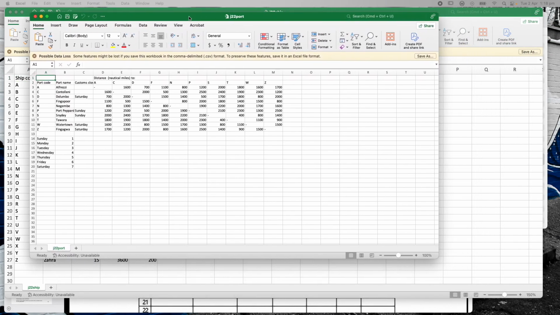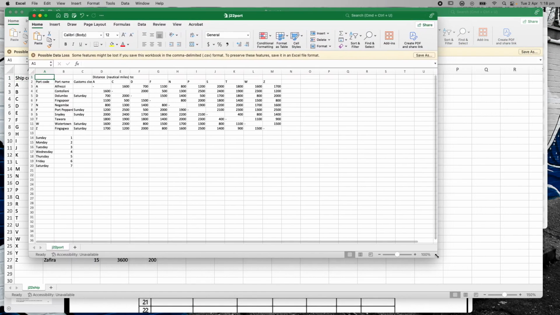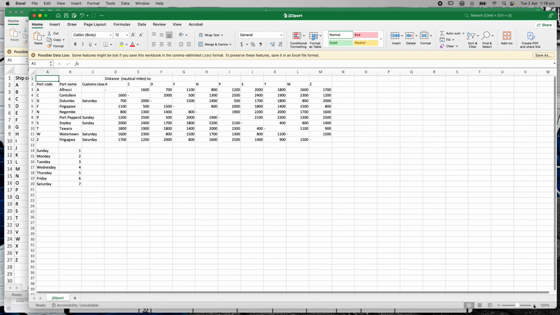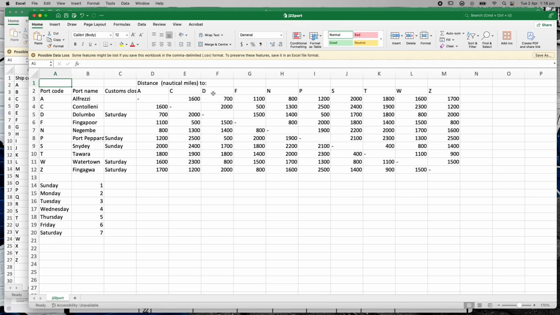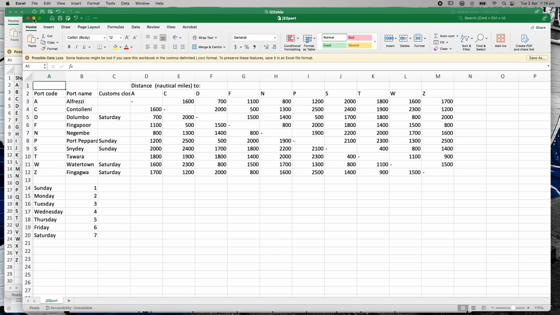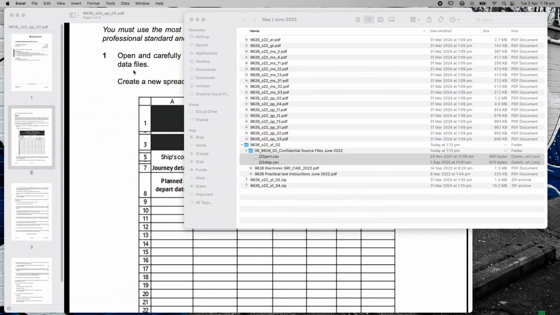I'm going to have a look at the second file, which is here. Same thing, one tab down the bottom. I'm going to zoom in a little bit so I can see what's going on here. We've just got A, B, C, D, F, N. There's no hidden rows or anything. They're just letters. Lots of numbers. Looks like there's a blank section through the middle here. Port name, customs, something or other. I can't really read that, but that's okay. Days of the week are numbered, and there's a port code. Okay, so yep, I can look at those two files. Just going to minimize them down and go to my document.